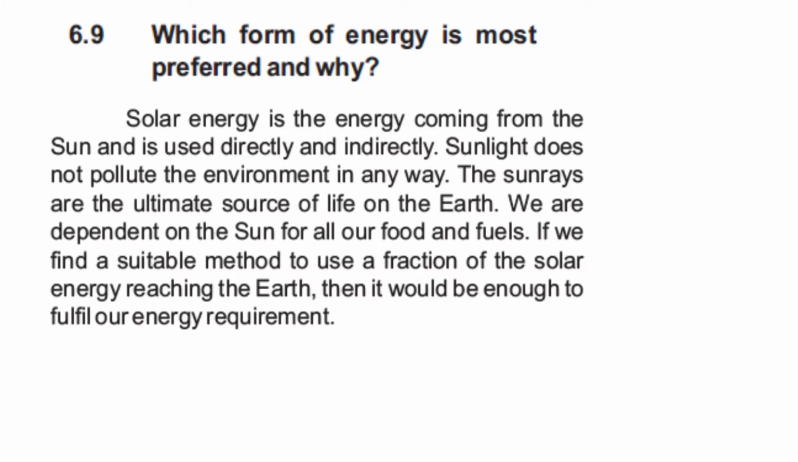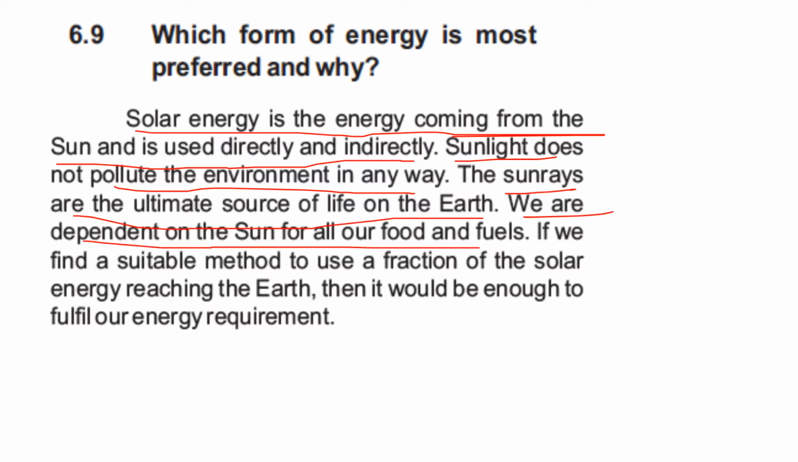6.9 is which form of energy is most preferred and why? Obviously nowadays solar energy is very common. Solar energy is the energy coming from the sun and is used directly and indirectly. Sunlight does not pollute the environment in any way. The sun rays are the ultimate source of life on the earth. We are dependent on the sun for all our food and fuels. If we find a suitable method to use a fraction of the solar energy reaching the earth, then it would be enough to fulfill our energy requirement.